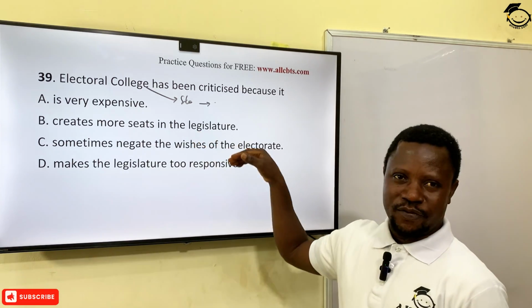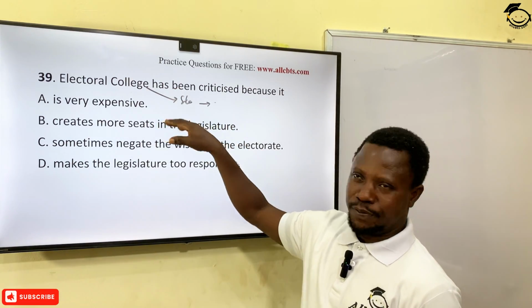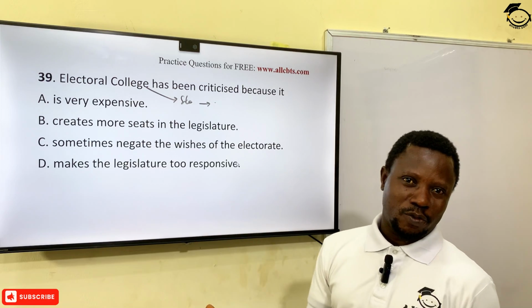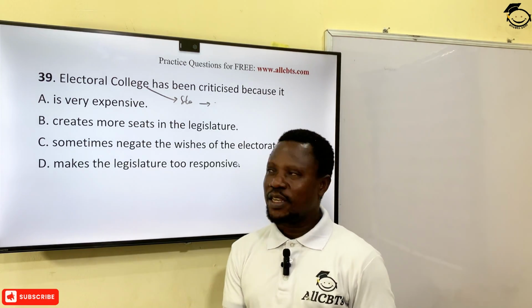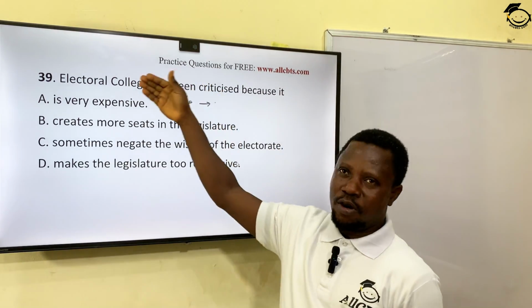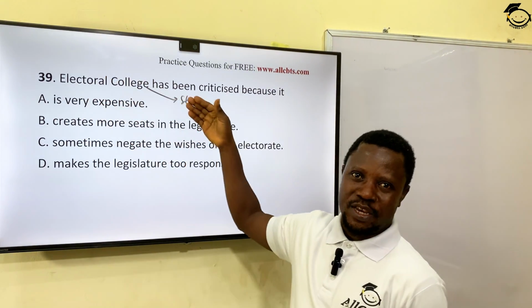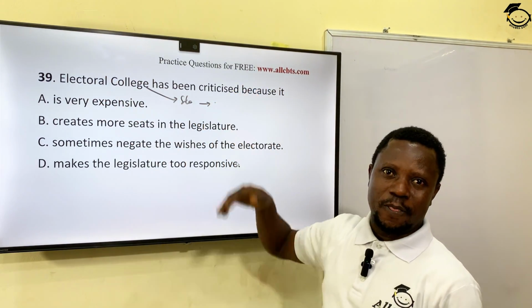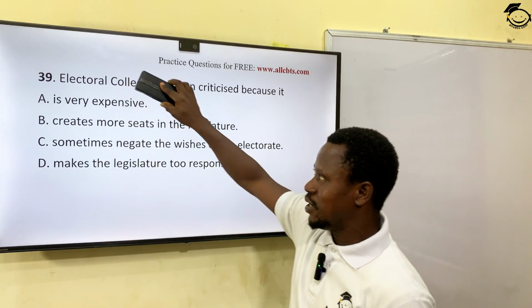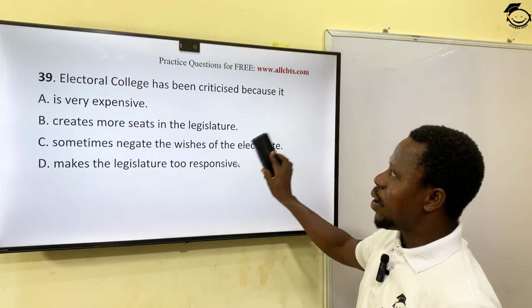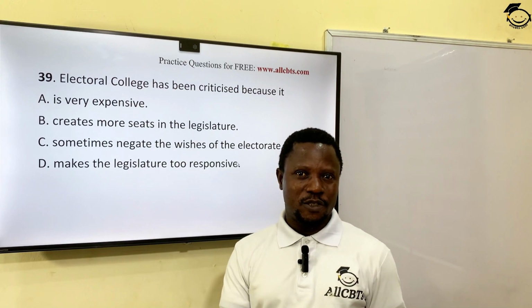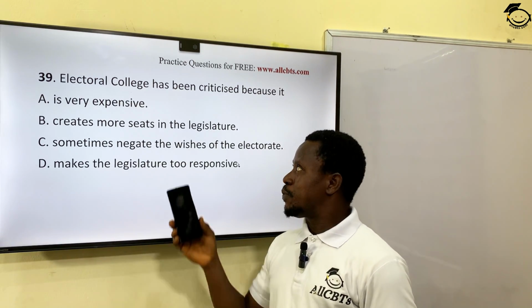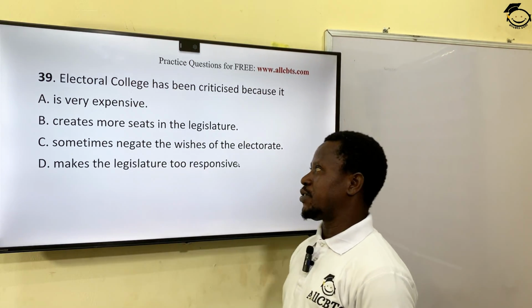The people who are the voters will choose a group of people, particularly maybe councillors of local government or chairmen of local government, and they will make these people their college, electoral college, to vote on their behalf for the final representatives, the members of the parliament, the legislature. Okay? So why have people criticized this method? Why are people criticizing this particular process or method?